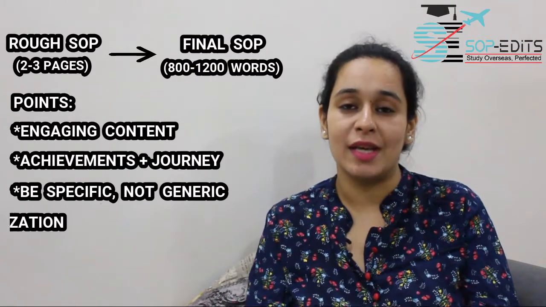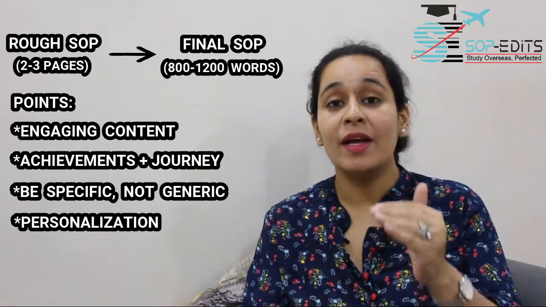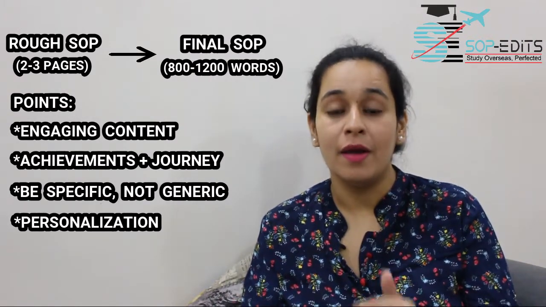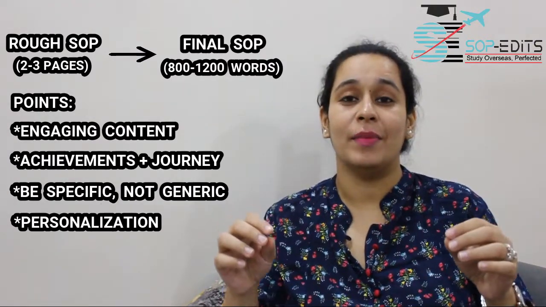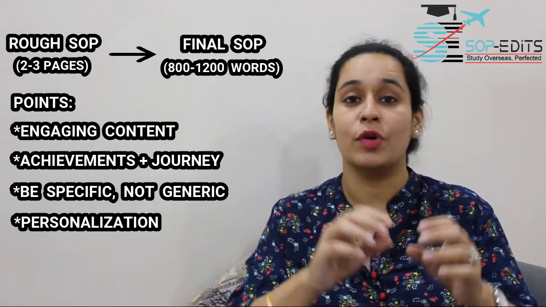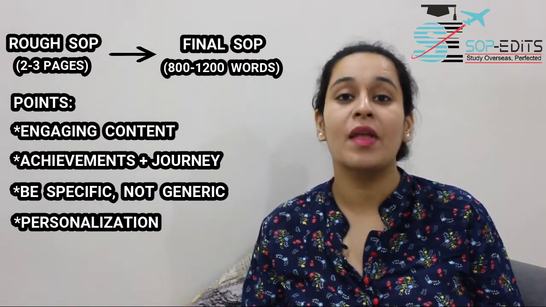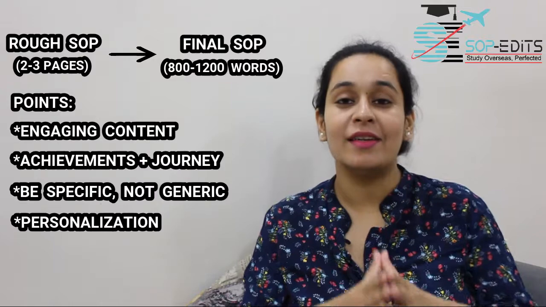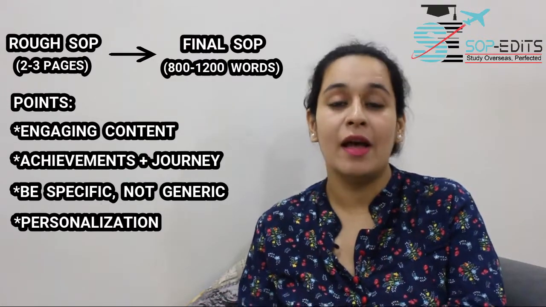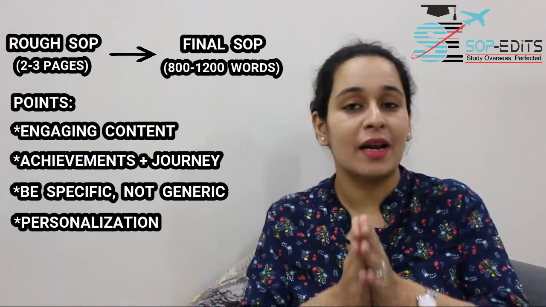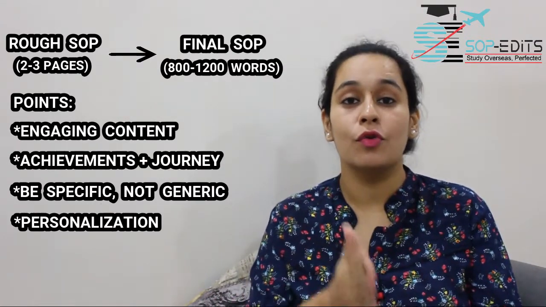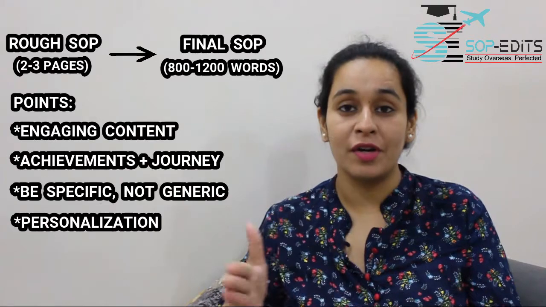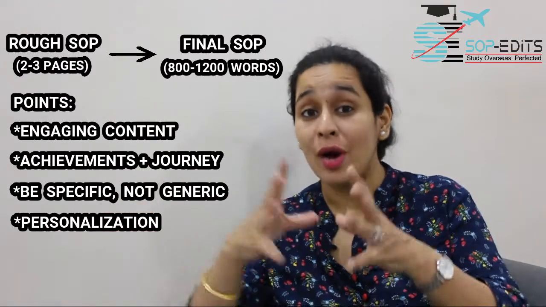Going next is personalization. While creating the final draft of your SOP, make sure you write your own words. Do not try using a thesaurus and just putting fancy words into perspective. Make sure you write clear and short sentences. Use simple words that will really be impactful. The main motive of the SOP is to be clear and sorted enough for the admission committee to understand.